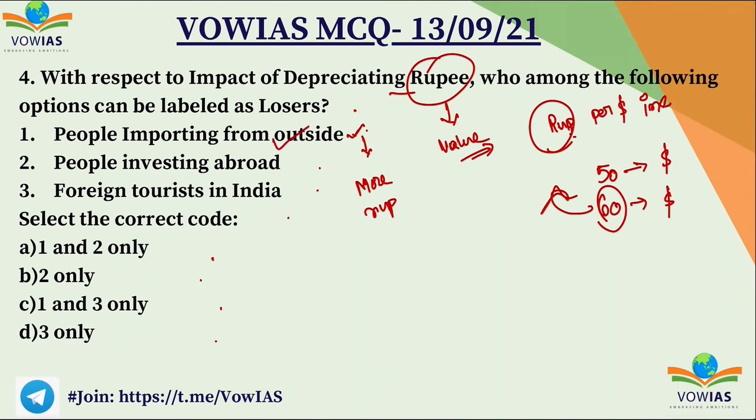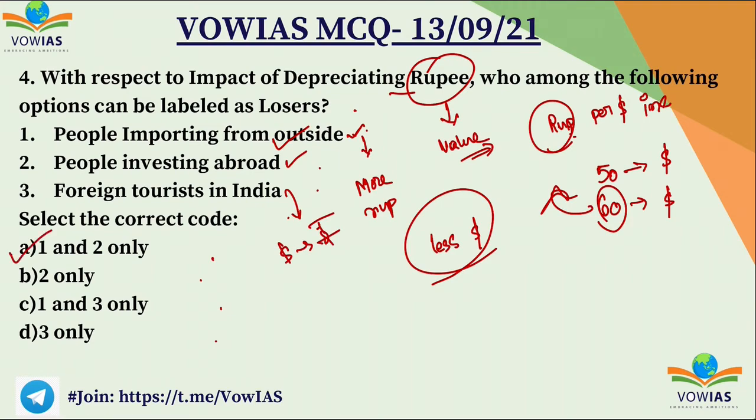Second one, people investing abroad, that means people who invest money outside the country. Even they will lose, because during conversion they will get fewer dollars for the rupees, and internationally they will invest in dollars. So they are also going to lose. Third one, the foreign tourists in India, these are the ones who will gain, because when they convert their dollars into rupees, they will get more rupees. So the correct answer will be A, 1 and 2 only.